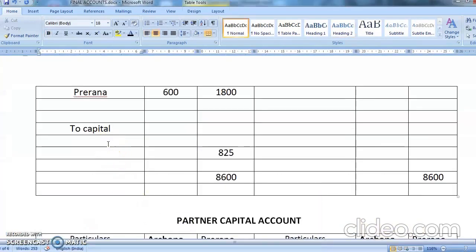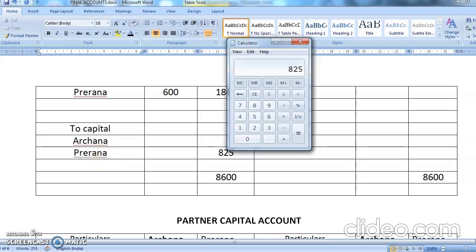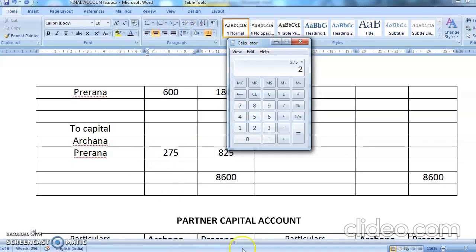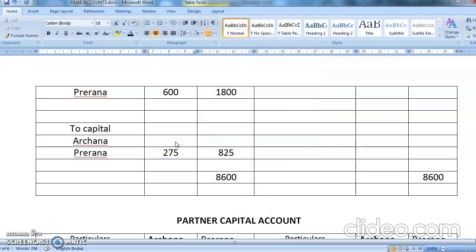So your Archana, Prerna, divide by 3, 2 plus 1 is 3, divide by 3, that comes to 275. So this person will get 275, other will get multiply by 2, so other person will get 550.